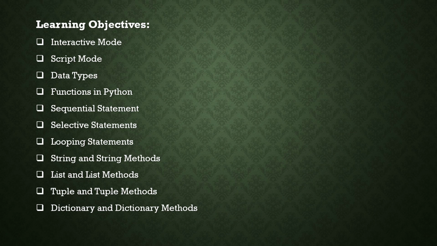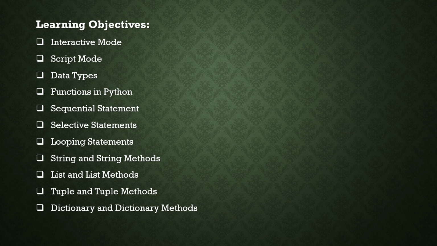Next, sequential statements. Sequential statement is one of the structured programming concept statements. Sequential statements mean execution of a set of statements one by one. The second one is the selection statement. What do you mean by selection statement?